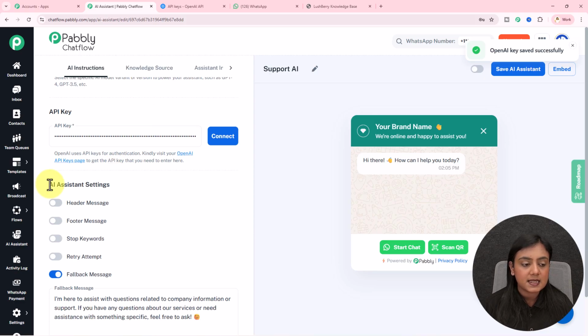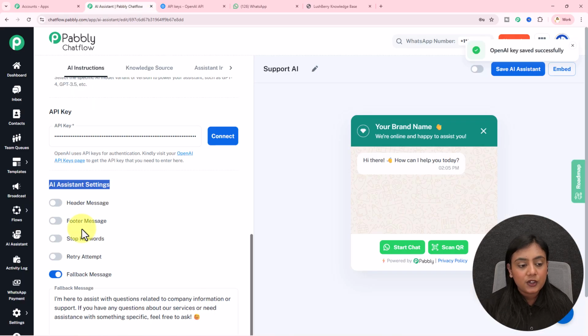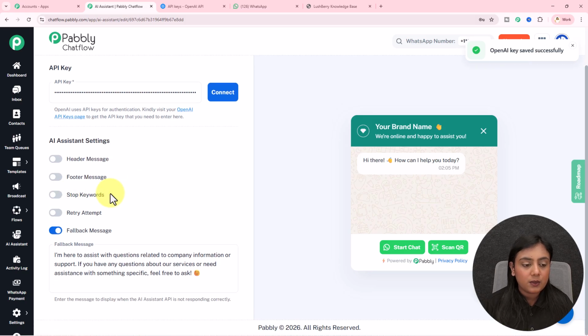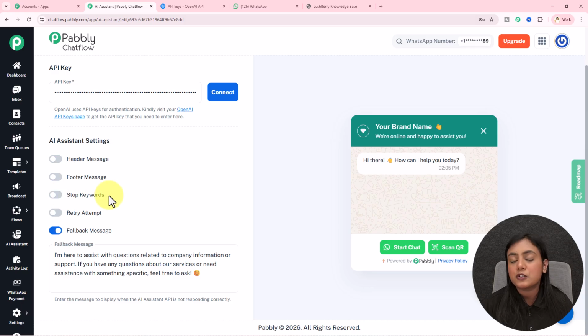Okay, next it is asking for the AI assistant settings. If you want the text that is forwarded by this assistant to have a permanent header and footer, you can add those details over here by toggling these options. Next is stop keywords, which will allow you to give your customer a chance to stop the help of this AI assistant. Enter the stop keyword in the field by toggling this button on. Save the keyword from there, and as soon as the word is forwarded by your lead on WhatsApp, the assistant is going to stop replying. Okay. Next is retry attempt. If you want, you can definitely toggle the retry button on.